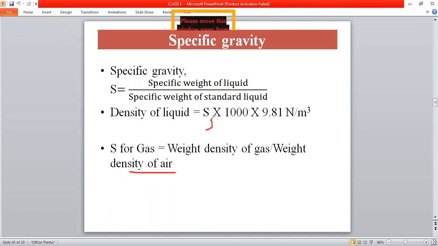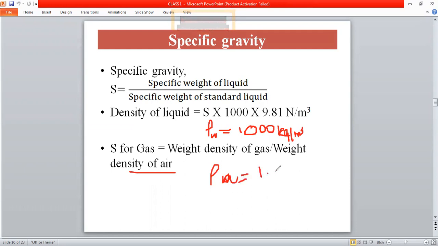The density of water at 4 degrees Celsius is 1000 kilogram per meter cube. And the density of air at standard pressure and temperature is 1.76 kilogram per meter cube.